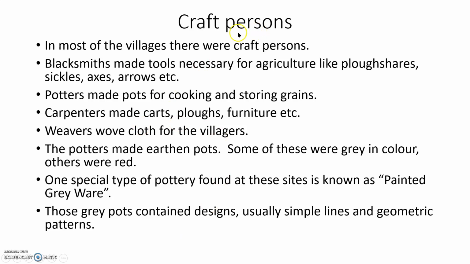Now craft persons. Craft persons means those who have skill to do something; those are called craft persons. In most of the villages, there were craft persons. Blacksmiths made tools necessary for agriculture like plowshares, sickles, axes, arrows, etc. That means the blacksmith will make the tools with iron. Okay, so what tools will he make? Those which are necessary for agriculture. What are those? Plowshares, sickles, axes, arrows, etc.